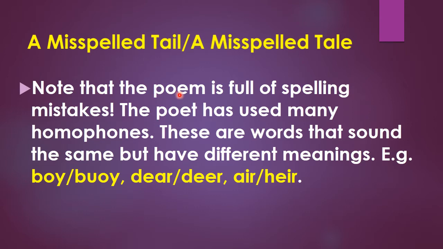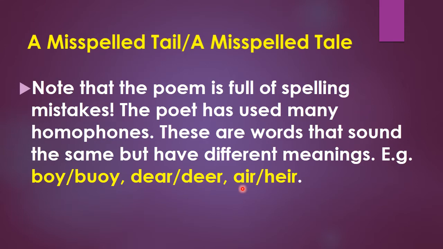Note that the poem is full of spelling mistakes. The poet has used many homophones. These are words that sound the same but have different meanings. For example, boy, buoy, tear, tier, here, hear. Here boy is a son, a human being, and here buoy is a float. Dear is a loved person, and deer is an animal.